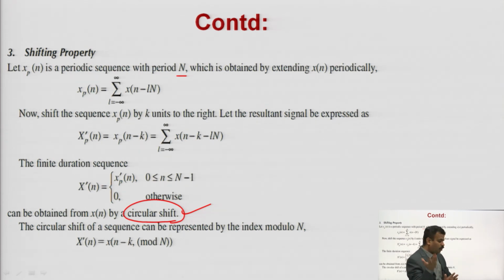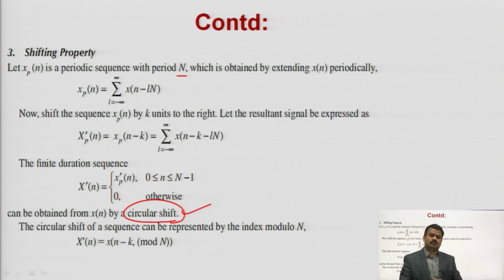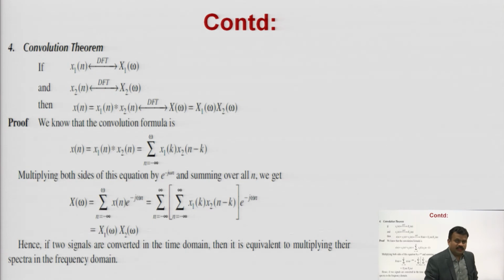So we always call it circular time shift in DFT, circular frequency shift, circular time reversal, circular convolution, circular correlation. You always have to shift your signal circularly due to the periodic property of sequences that are of finite length.